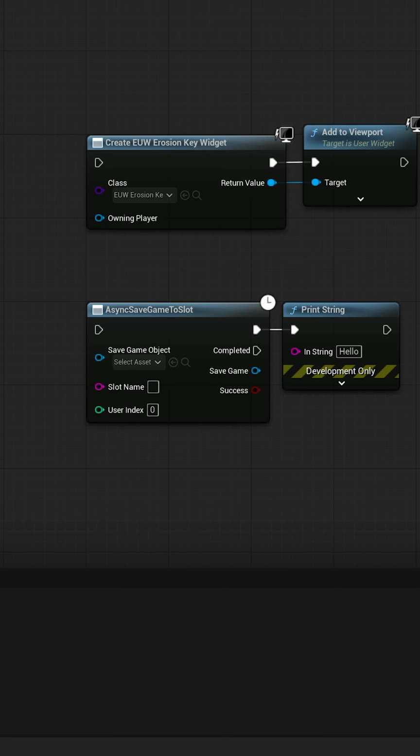It's also worth noting that you can make your own async nodes if you know some C++. So I definitely recommend that you look into that if you're doing anything to do with loading assets and something that can take time to load and that you don't really need immediately.